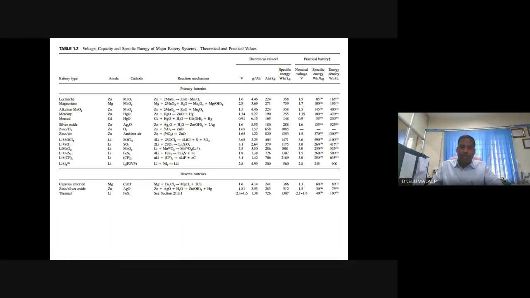It continues to still rule the primary battery market. There are several big ventures, including Mitsubishi, Fujitsu, Eveready. They still make these batteries consisting of zinc and manganese dioxide as active components.